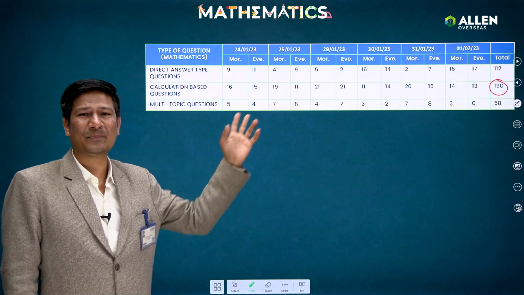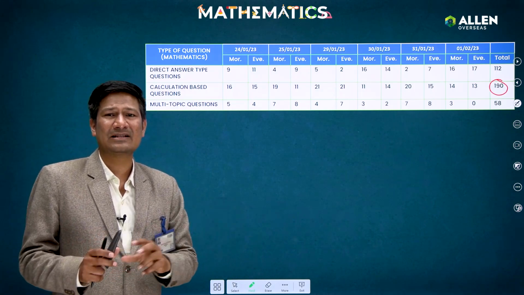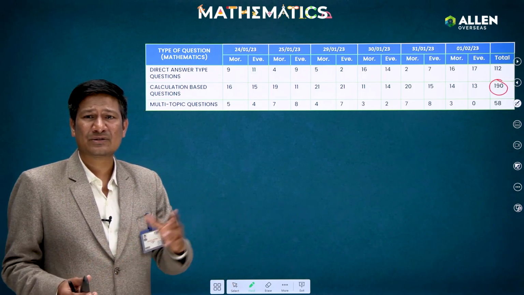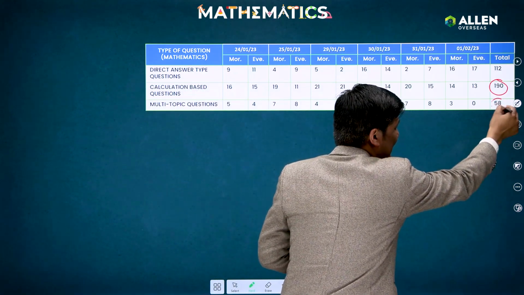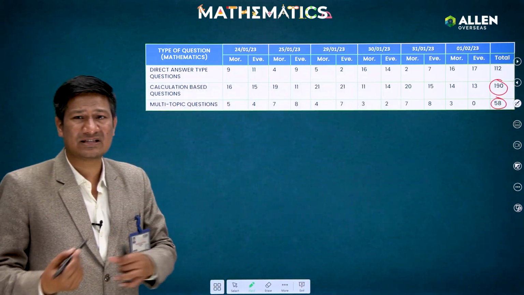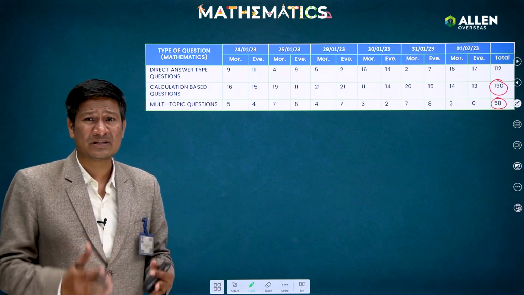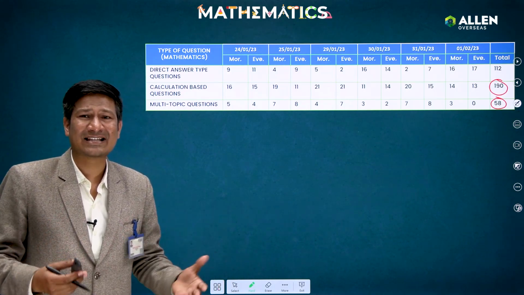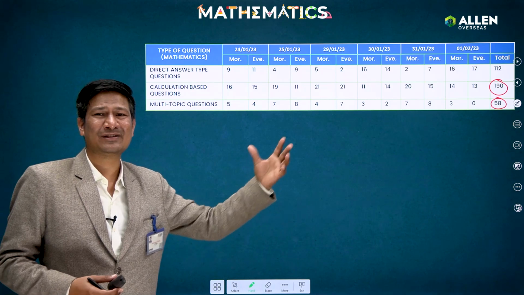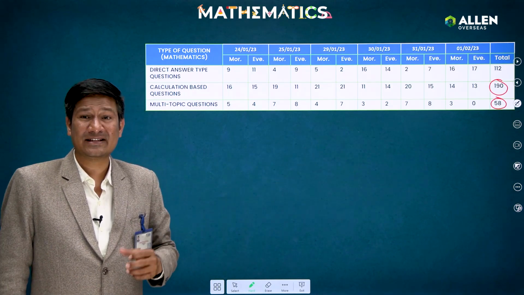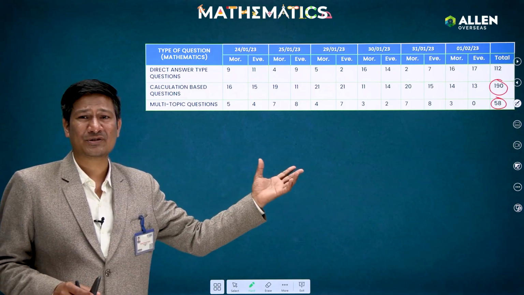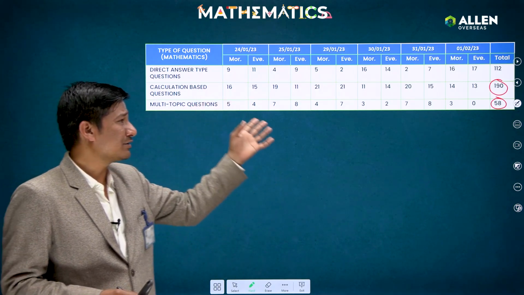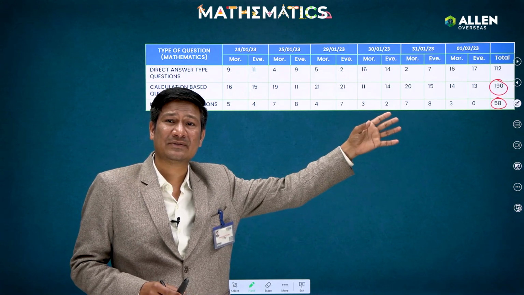After that guys, multi-topic questions, where they mix the concepts. Some class 11th or 12th concepts they mix. So such kind of questions were also there. Total 58 questions. Generally, mixed kind of questions they ask in JEE Advanced. But for the last few years, what we are observing is they have started asking such kind of questions where multiple concepts are mixed in a single question also. Yes, compared to last year, this year the weightage of such questions was less. But especially calculation-based questions were there. Total 190 questions were there.